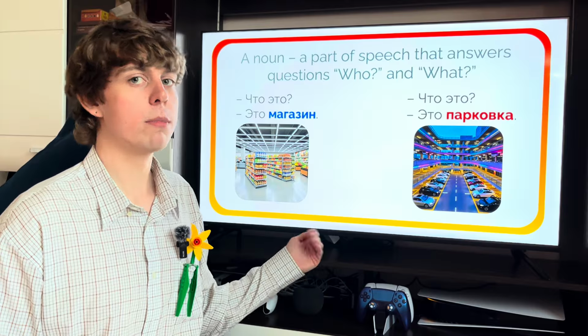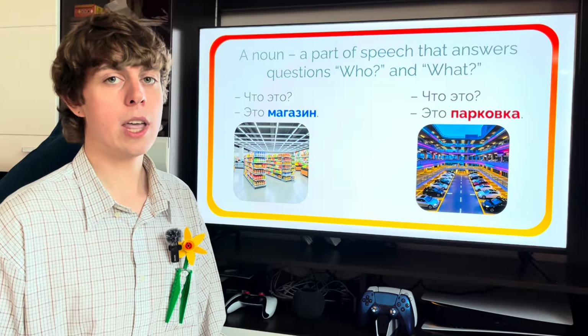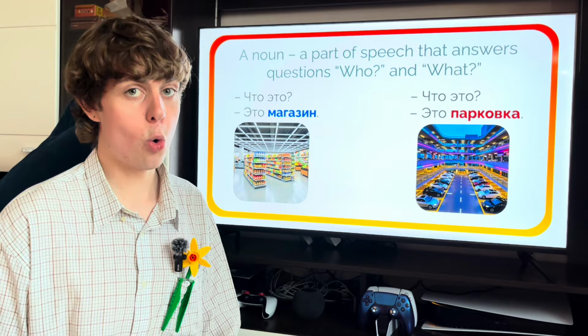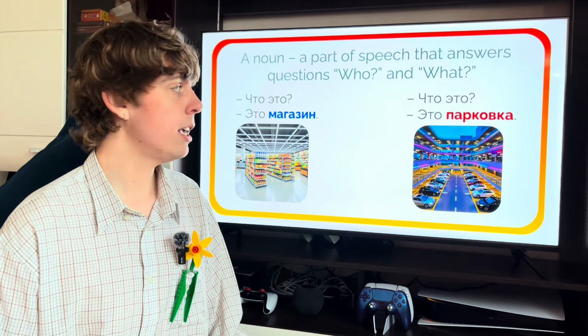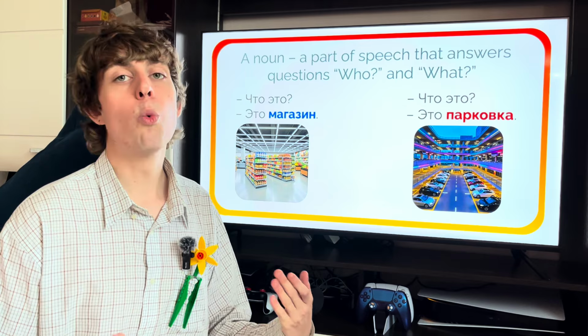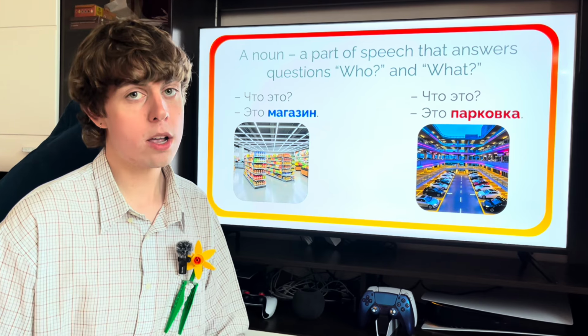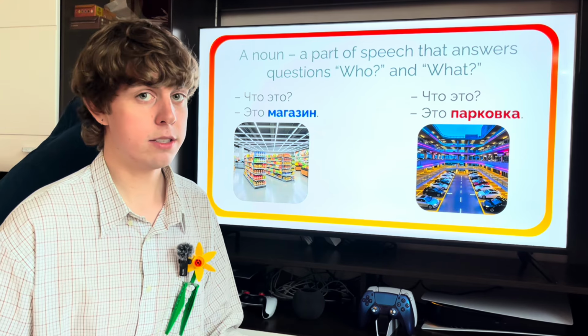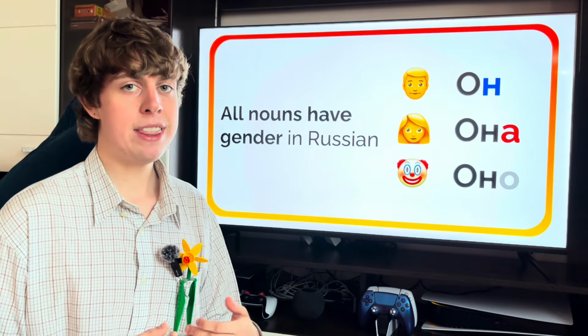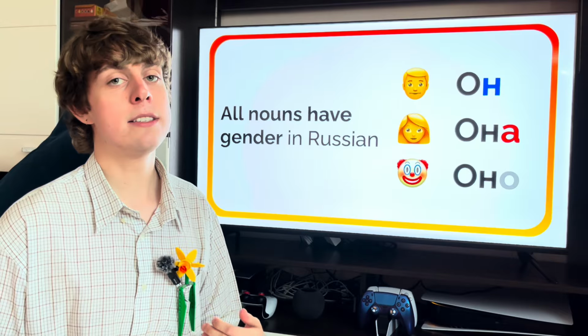Что это? Это магазин. And что это? Это парковка. Магазин и парковка answer the question что, because they are things. They are not living beings. Here's the key idea. Every noun in Russian has a gender.